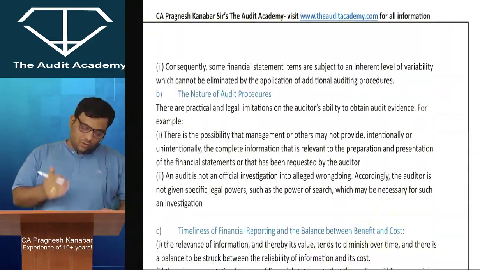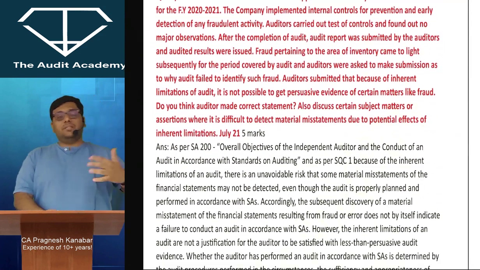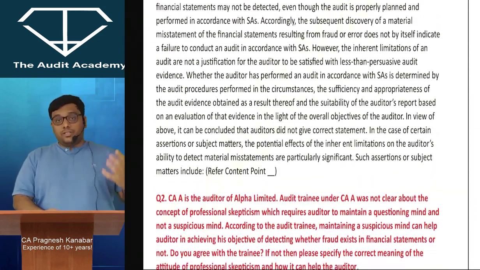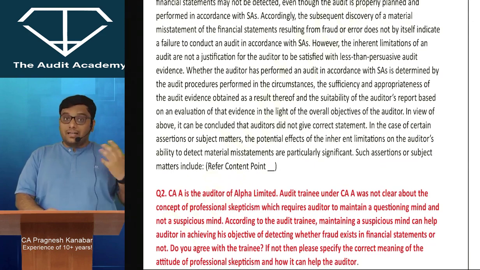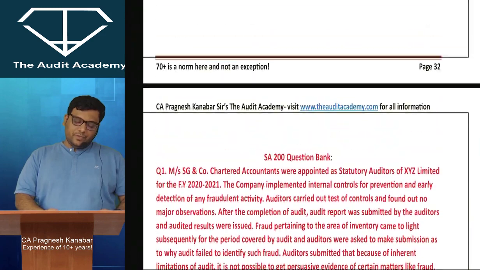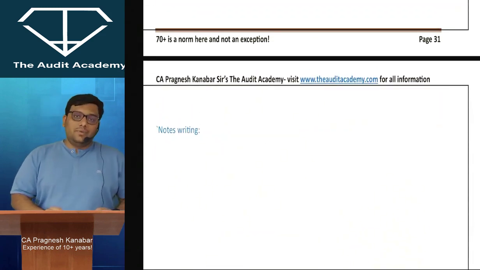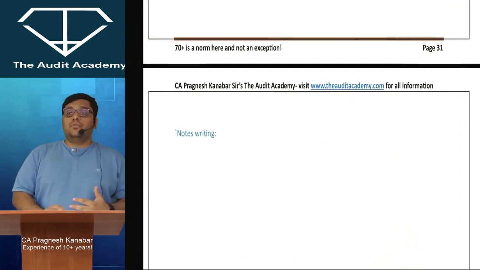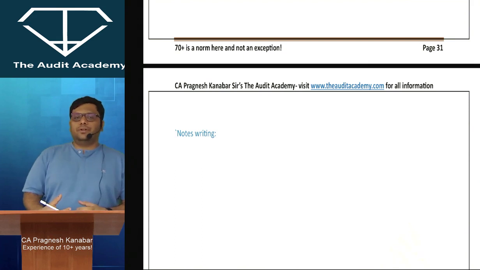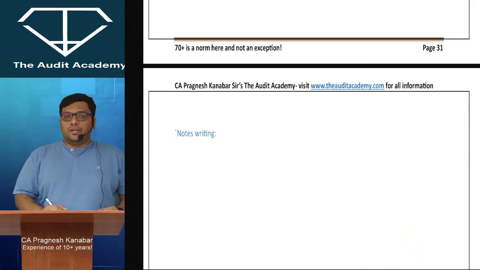When you go into the standard and look at the question bank, the question bank has past examination questions. The question bank has some questions which have been crafted by me, touching some really sensitive areas. So don't worry about it at all. All the ICAI module questions, past examination questions, and some questions which ICAI has never touched upon, but I really feel that it can be a part of your paper, those questions have been personally crafted by me and have been incorporated in the textbook.